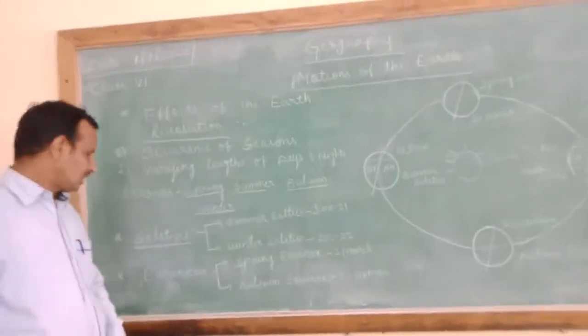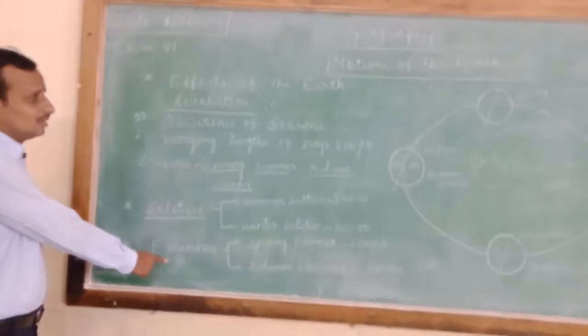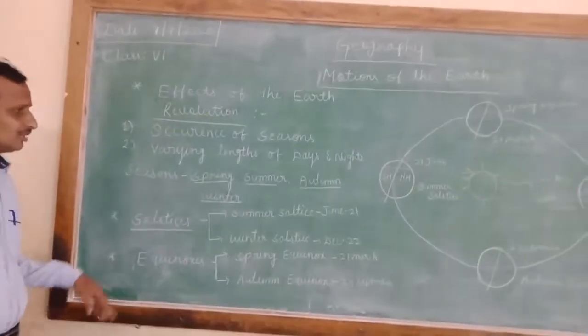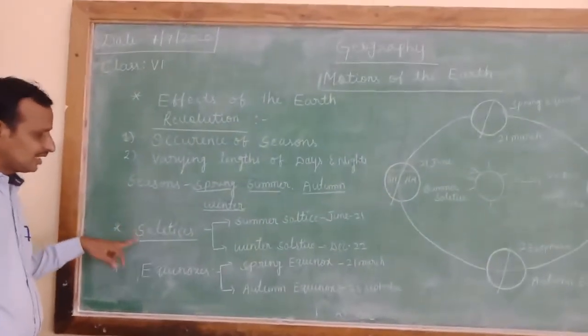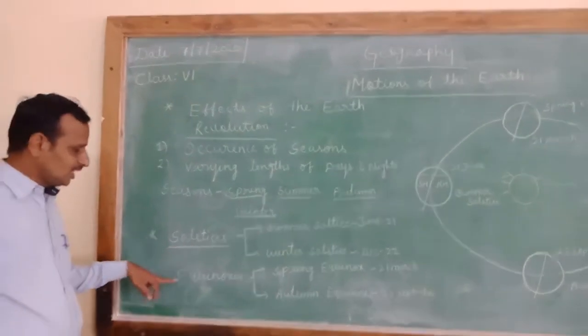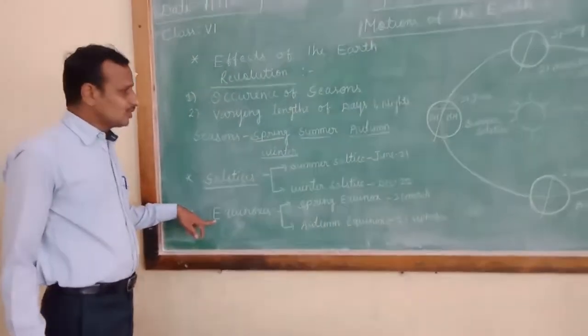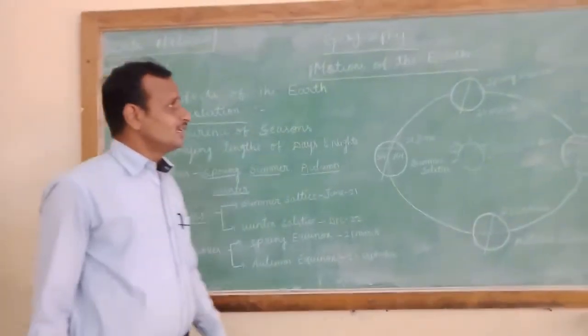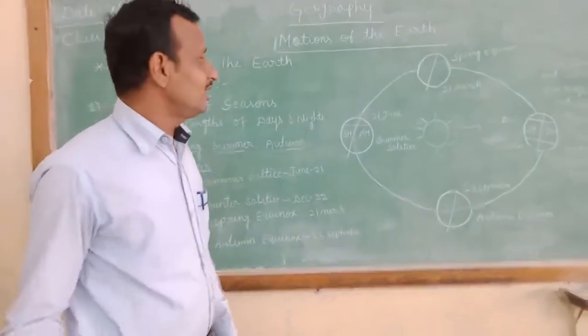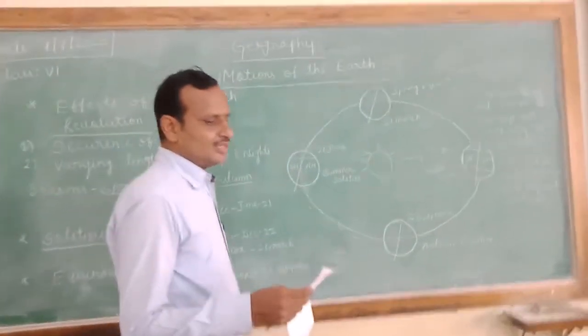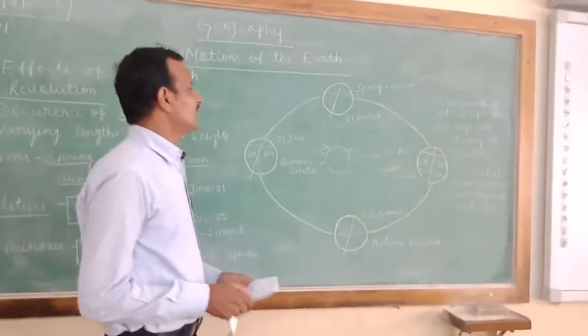Now let us go to the next topic, that is equinoxes. Because these seasons are marked not only by solstices, but also by equinoxes. So what is an equinox? Equinox means when the days and nights are equal during the earth's revolution.